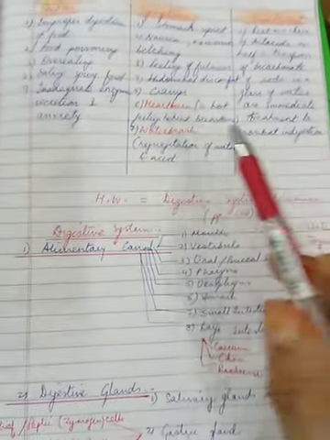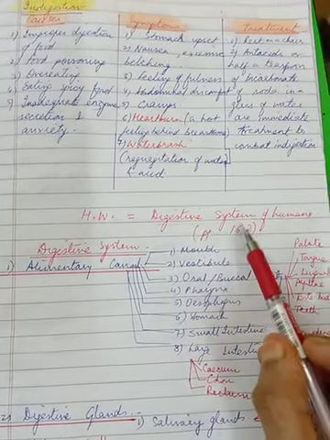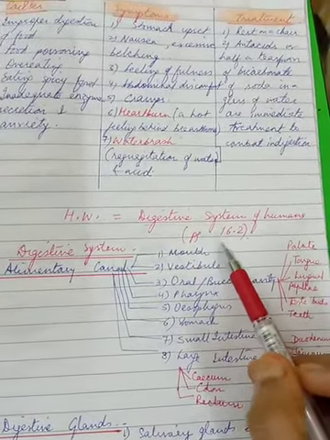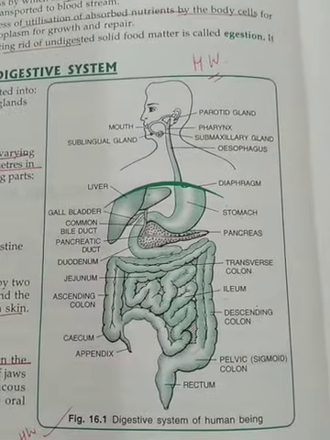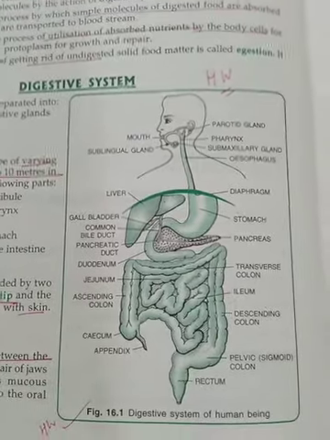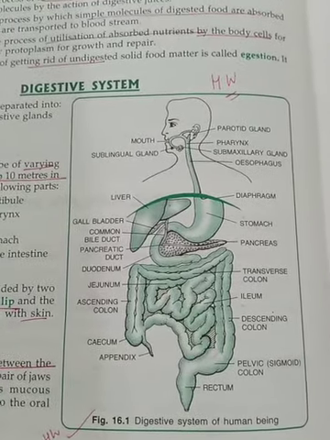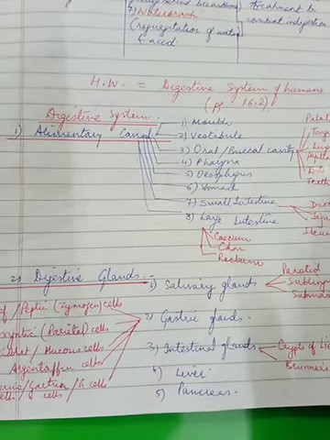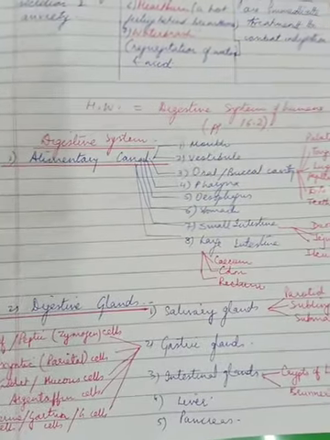I also gave you a homework, that was the diagram of the digestive system to draw in your notebooks, page number 16.2. I am talking about this diagram that I gave you last time to be done as homework. I hope all of you have done it. So today, children, we will talk about the structure and functions of the digestive systems and their associated glands.